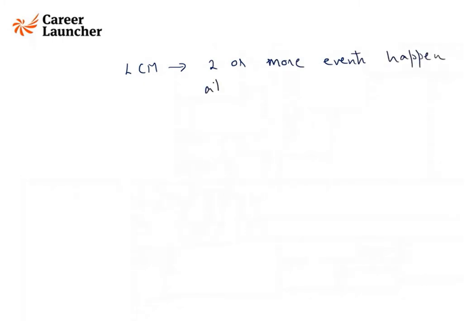Then, guys, see, where do we apply LCM? The application is very important. We apply LCM when two or more events happen at regular intervals.